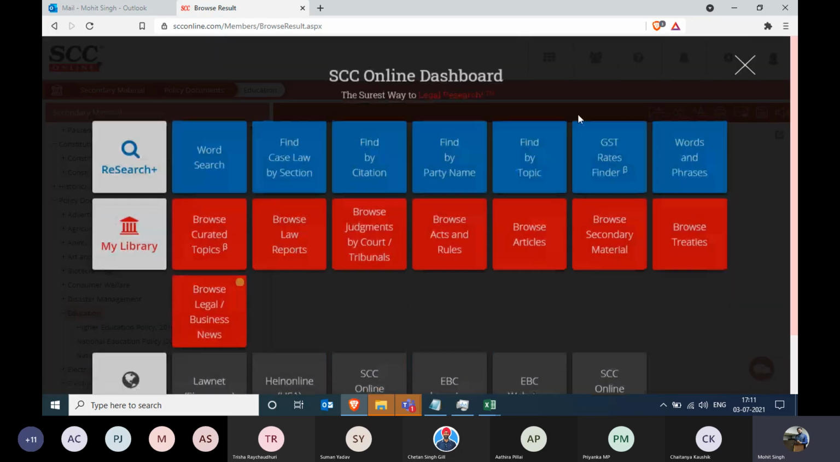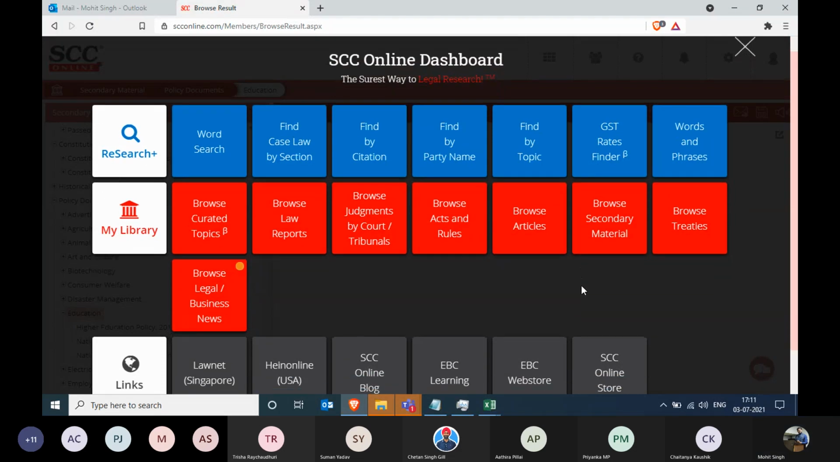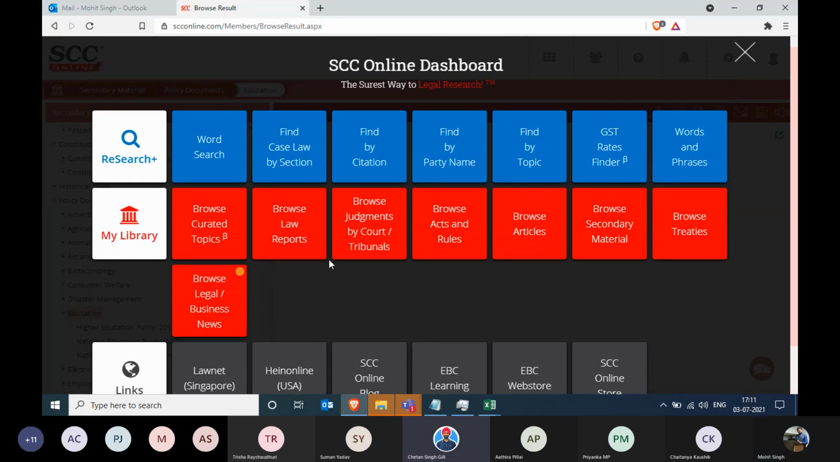Now coming towards the dashboard, the library portions, all the tiles are very similar to each other. You just need to click on the left hand side and you'll get the data on the right hand side. Most of the time, whenever a member uses SCC Online, they use it for research purposes. But yes, library tiles are also for your help, and the newly added things like browse curated topics and commentaries in browse acts and rules are going to be very helpful. We have started including this particular tile as well, that is browse legal. This week, I think members can browse themselves.